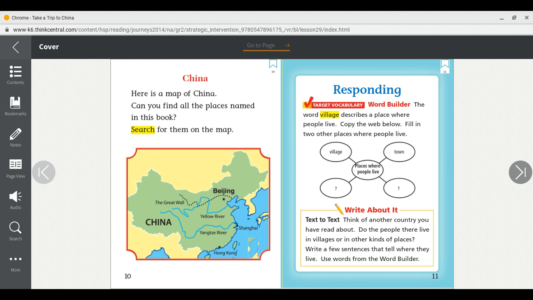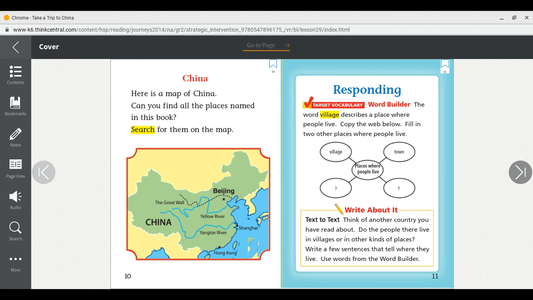Now, can you search for the Yellow River? Did you find it? Search for the Great Wall. What symbol do they use to show the Great Wall on the map? Can you find the capital of China? How did you know it was the capital?